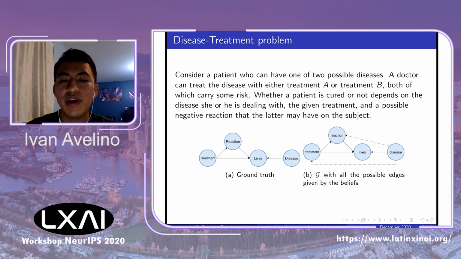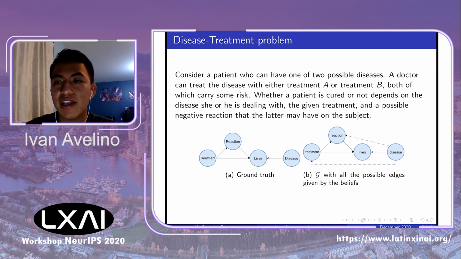So we conducted several experiments, and our objective is to show that the structure of a causal model, which controls an environment, can be learned via repeated interaction by a rational decision maker. We tackle this hypothetical problem, the disease treatment problem, where we consider a patient who can have one of two possible diseases, and a doctor can treat the disease with either treatment A or treatment B, both of which carry some risk. Whether a patient is cured or not depends on the disease she or he is dealing with, the given treatment, and a possible negative reaction that the treatment may have on the subject.